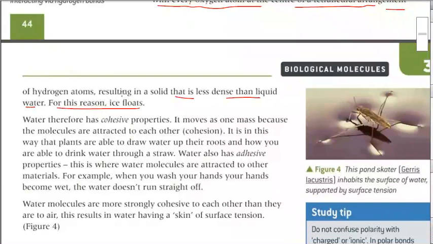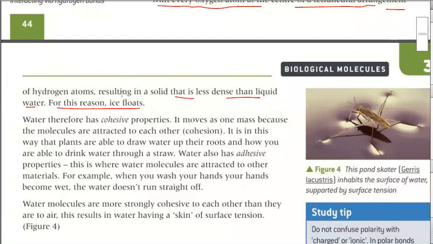Now we can see that ice floats on water, but all the other solid substances will shrink when you put them in their liquid state.